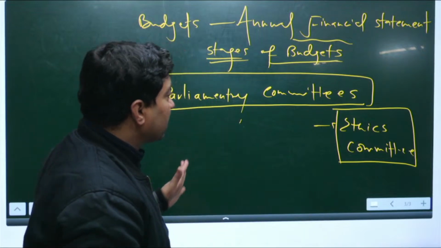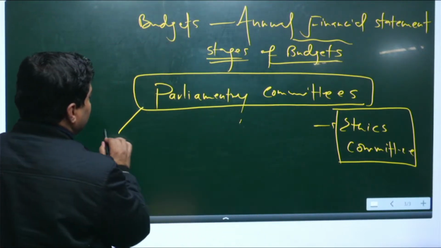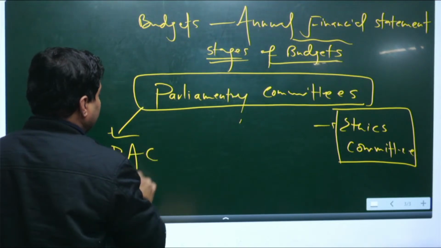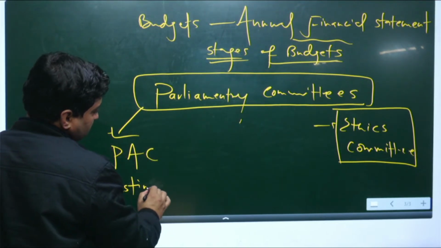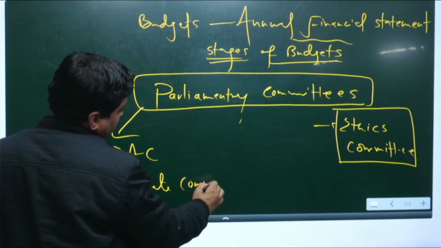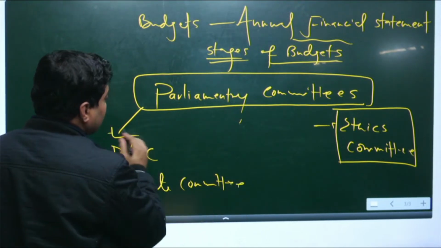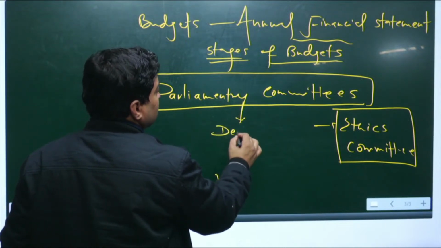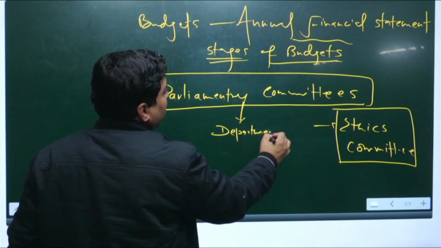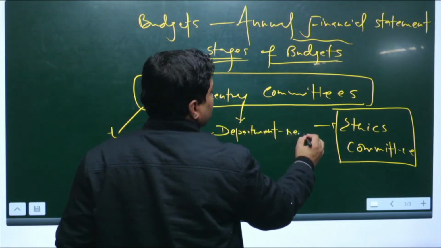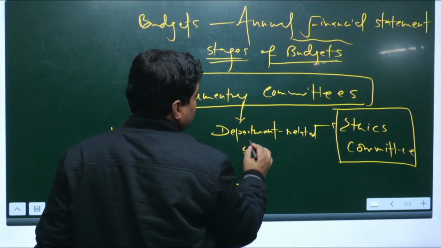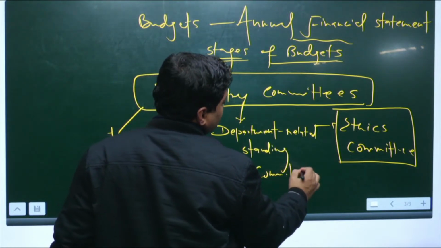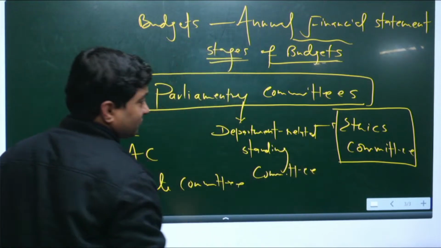There are several committees, for example, the Public Accounts Committee, PAC, the Estimates Committee, the Committee on Public Undertakings. Then there are the Department Related Standing Committees. Go through all of these.